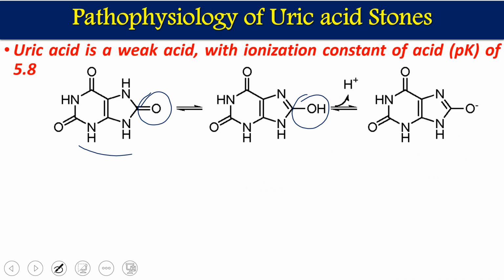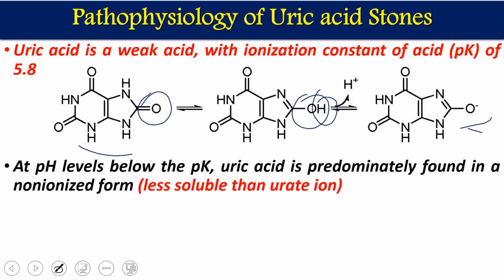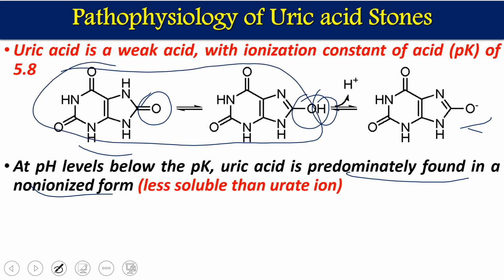In these structures, it releases H plus and forms the ionized form. At a pH below the pKa of 5.8, if you decrease the pH to less than 5.8, the predominant form is the non-ionized form.